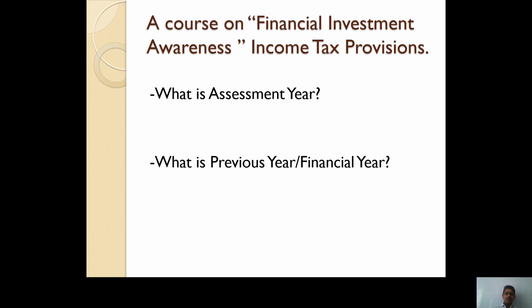But at the same time, in 2019-20 that assessee needs to pay tax on income earned in the year 2018-19. So every year has to play a double role, previous year as well as assessment year.